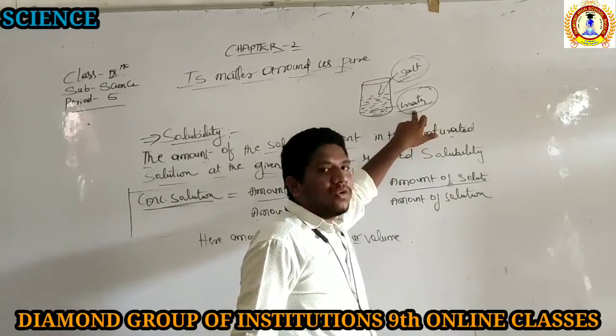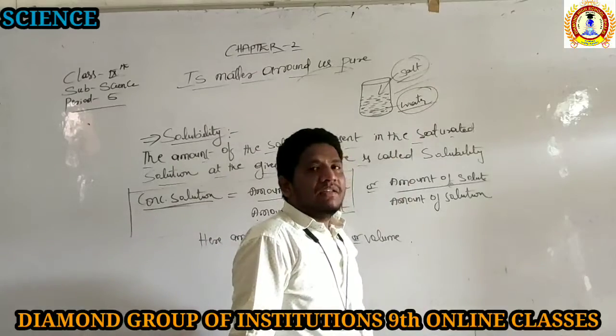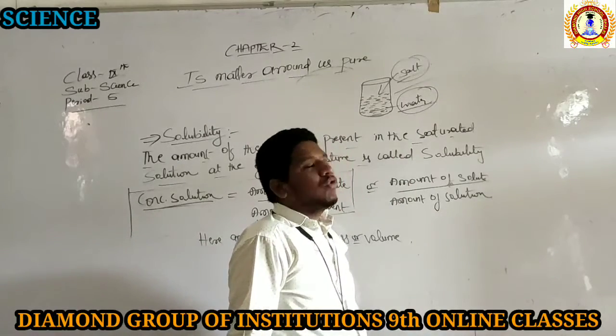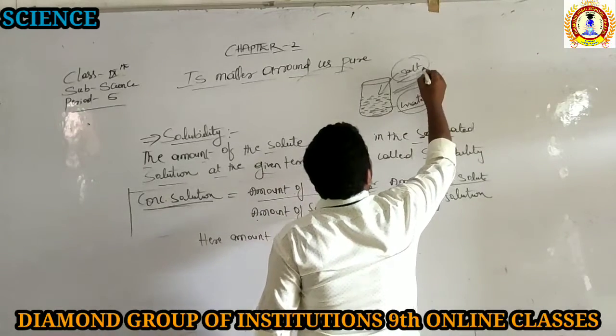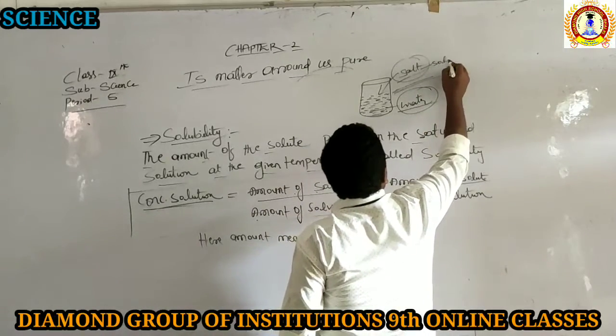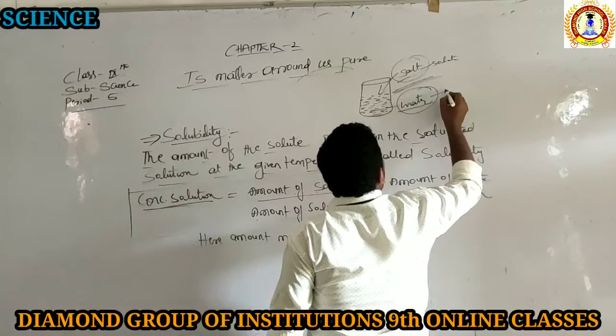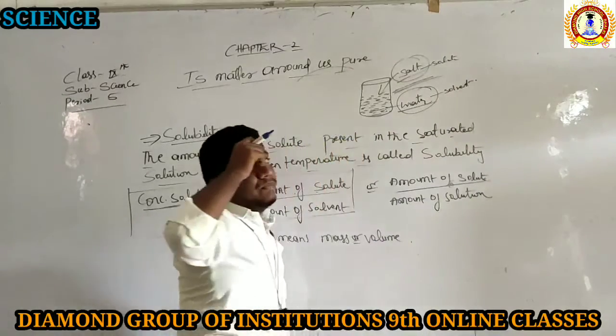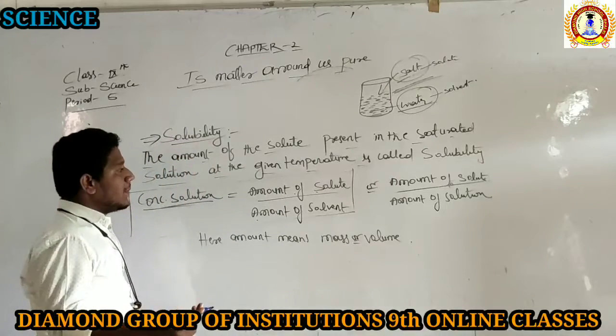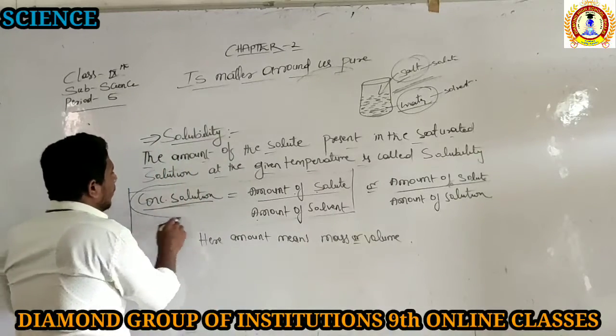Water is here acting as a solvent and the salt is here acting as the solute. So if you are doing the salt by water, it is called the amount of solute divided by the amount of solvent. You can do this also. Or even one more definition is there of the concentration of a solution.